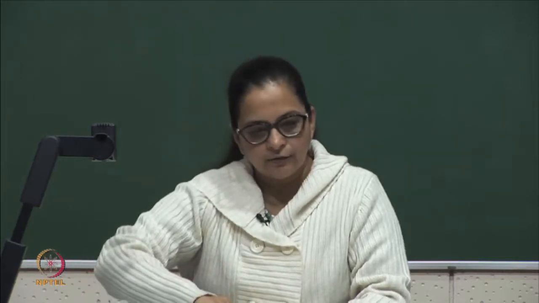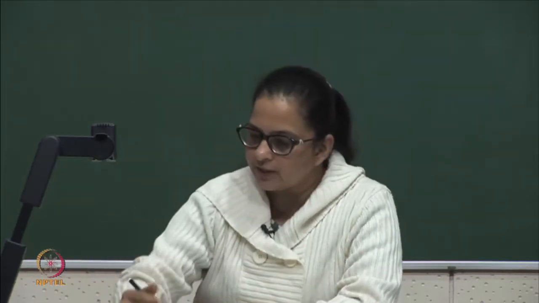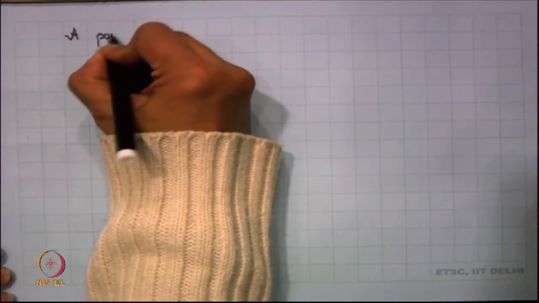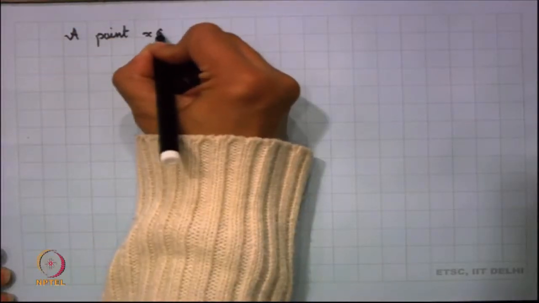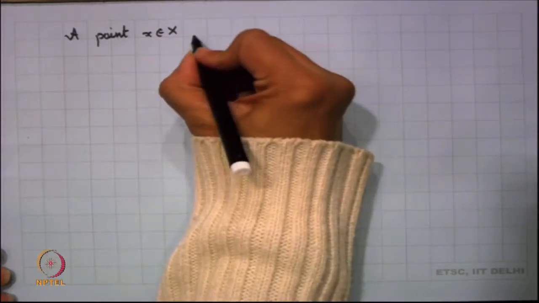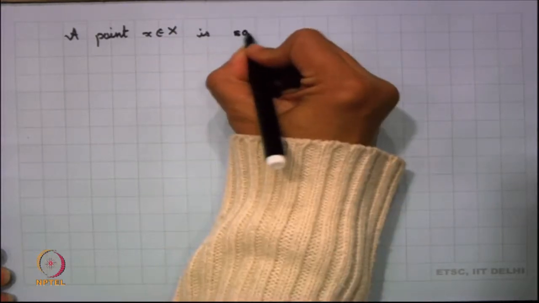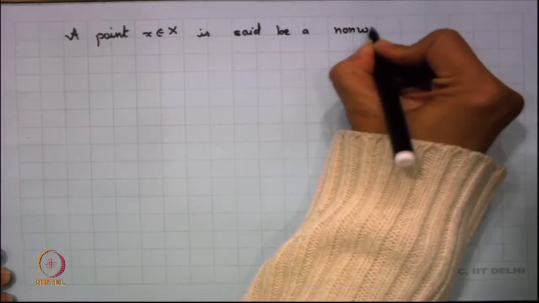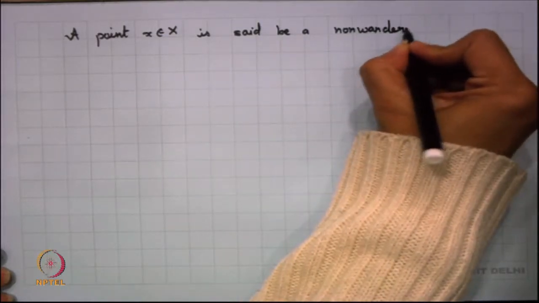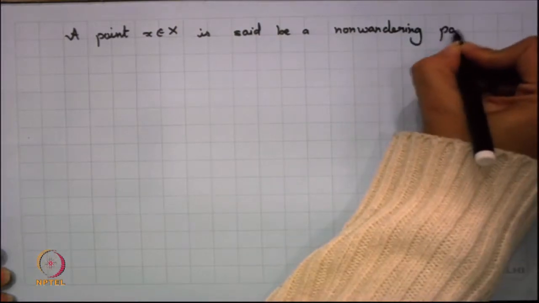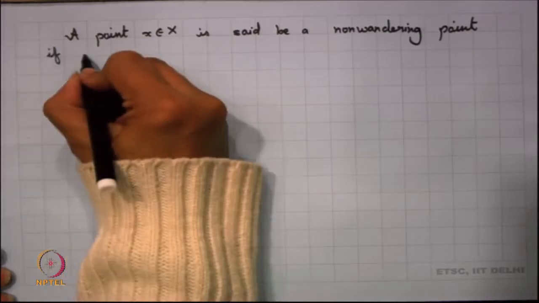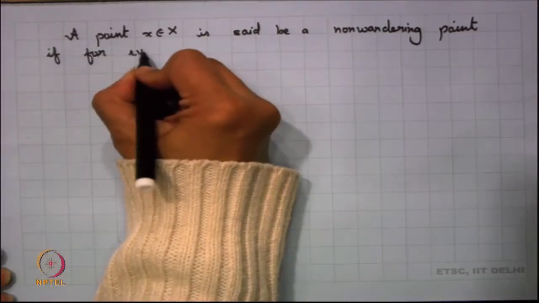and we call such a point a non-wandering point. So, we say that a point x in X is said to be a non-wandering point if for every neighborhood.